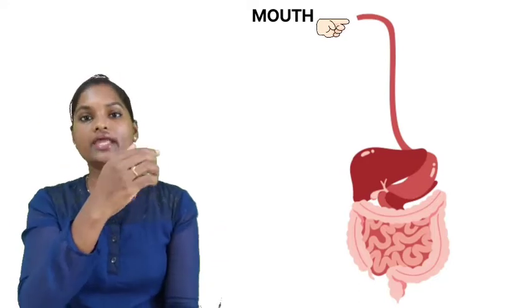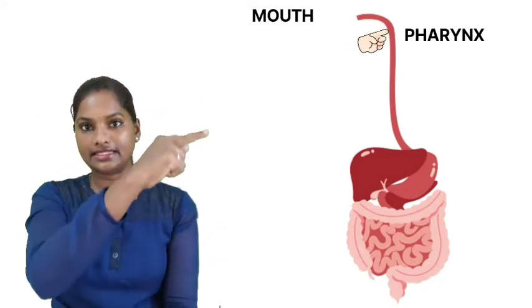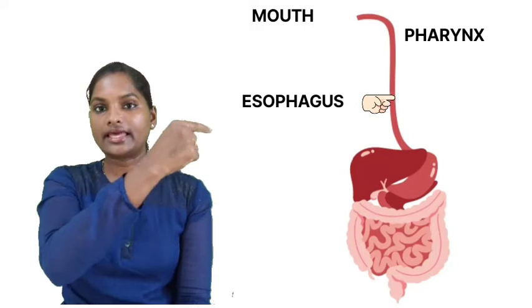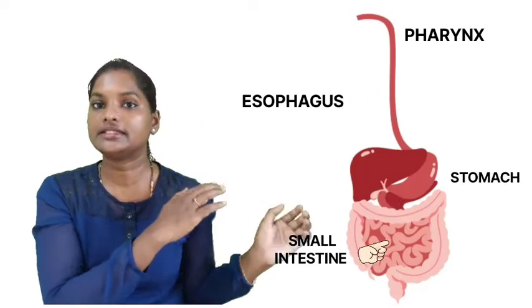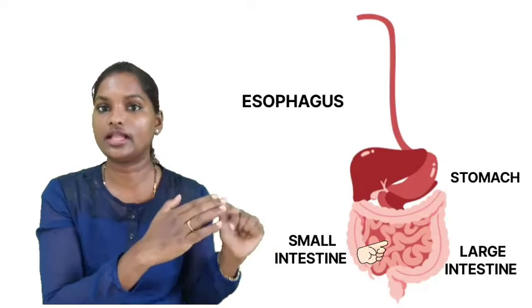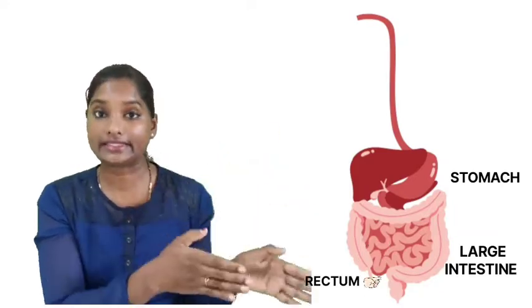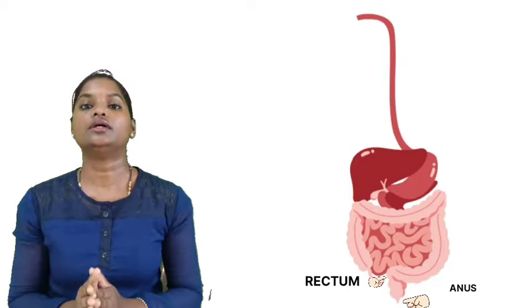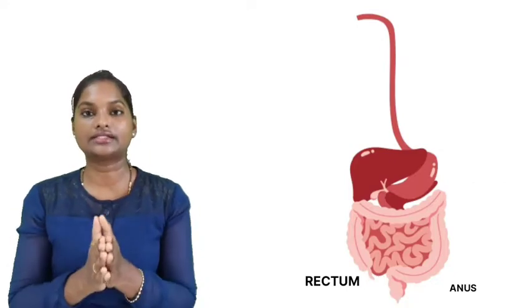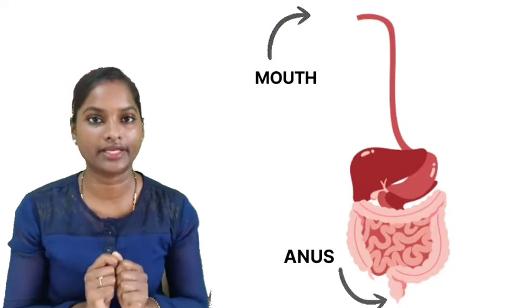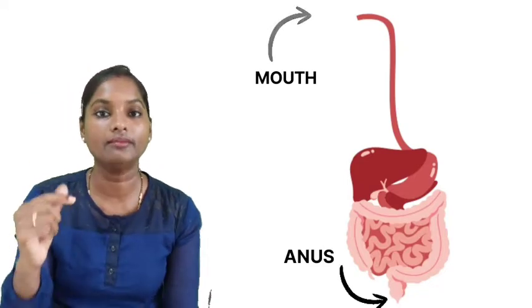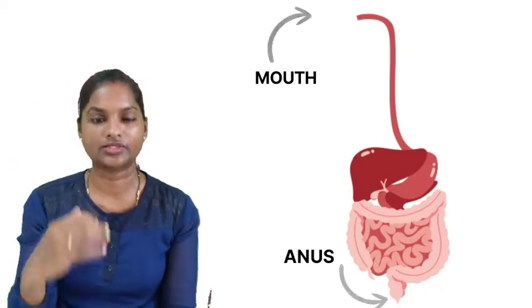Alright, so starting from the mouth, the alimentary canal has certain parts, as you can see here. So it is the mouth, and then there is the pharynx, and then the esophagus, and then it leads to the stomach, and then it leads to a highly coiled structure, that is the small intestine, which leads further to the large intestine, and finally the rectum and the anus. So the human alimentary canal starts right from the mouth to the anus. So it ends up in the anus. Alright, so let us focus on each and every section now.